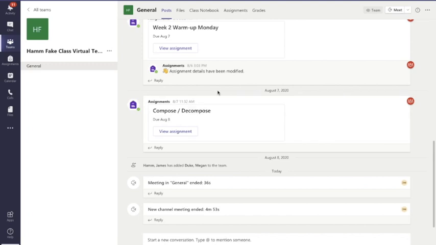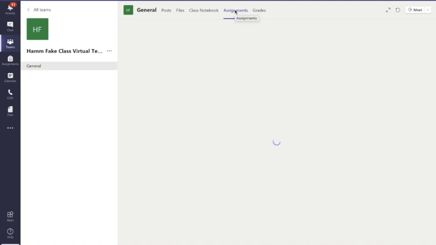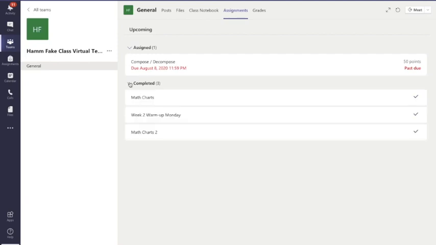The first thing you're going to want to do is go up here to assignments. Click that and you will see your assignments. Unfortunately, Miss Matthews has a past due assignment. Here it shows the ones that are assigned, meaning those are the ones you need to do. But underneath that, if you click that caret, it shows you the completed ones.